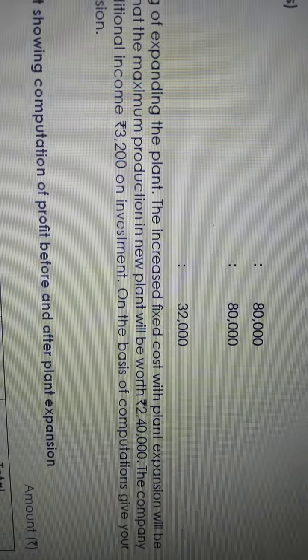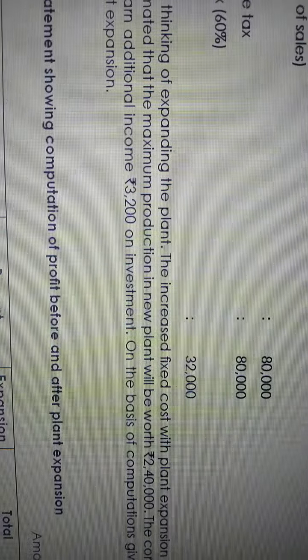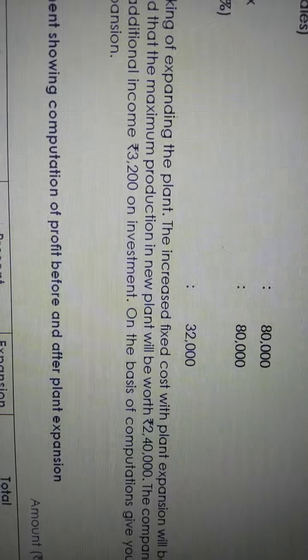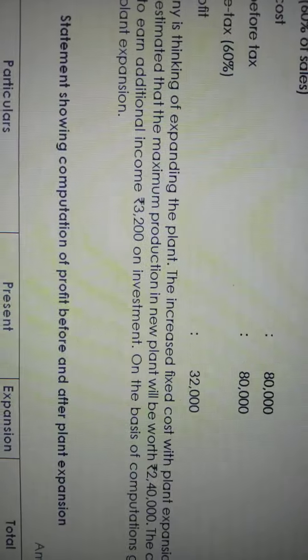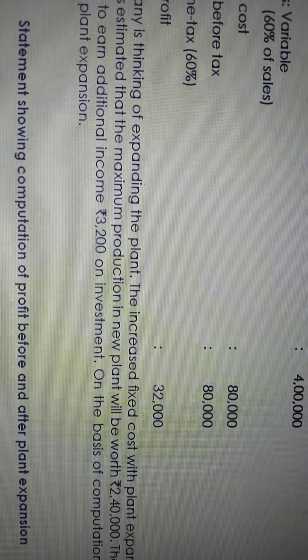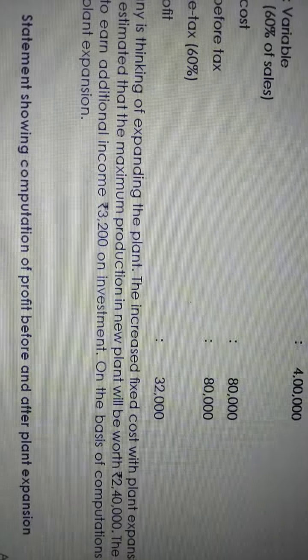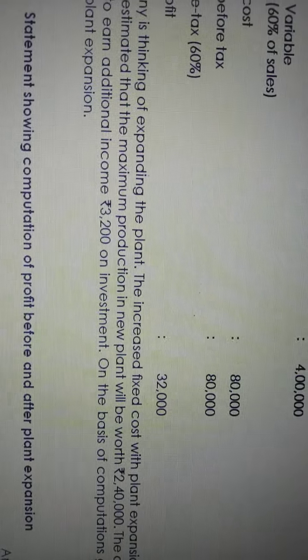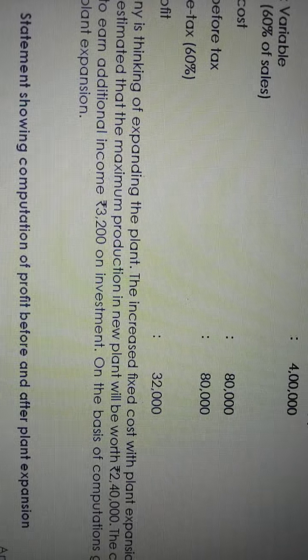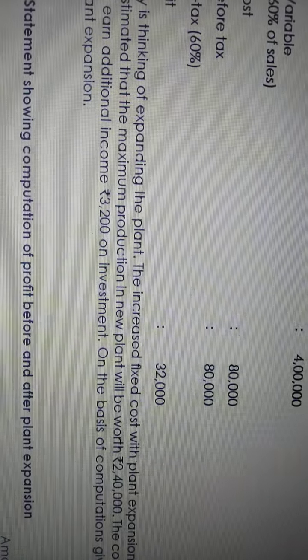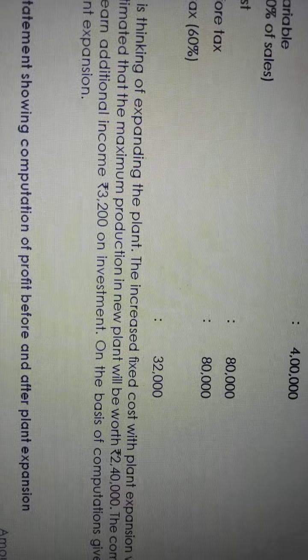What is the meaning? Worth 2,40,000 means if they do this extra production, they will get 2,40,000 rupees income. Worth means value. Value means assume it is sales. Assuming it is sales, if they do extra production, they will get this extra amount. That extra amount is 2,40,000 rupees.